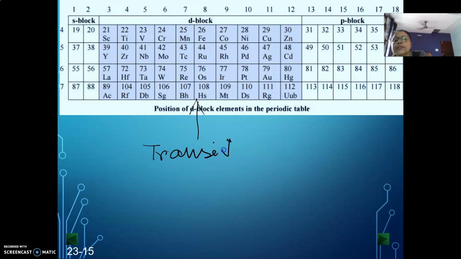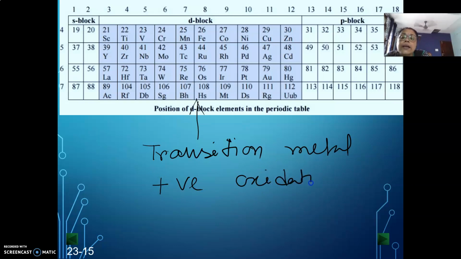Now, what does metal mean? Metals are those which can only be in a positive oxidation state,